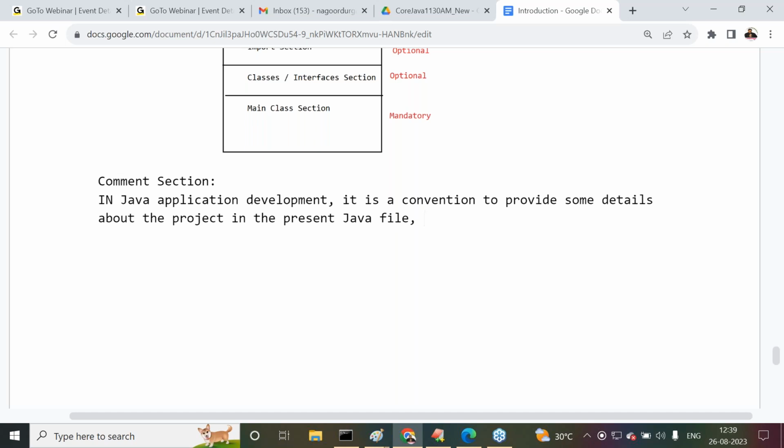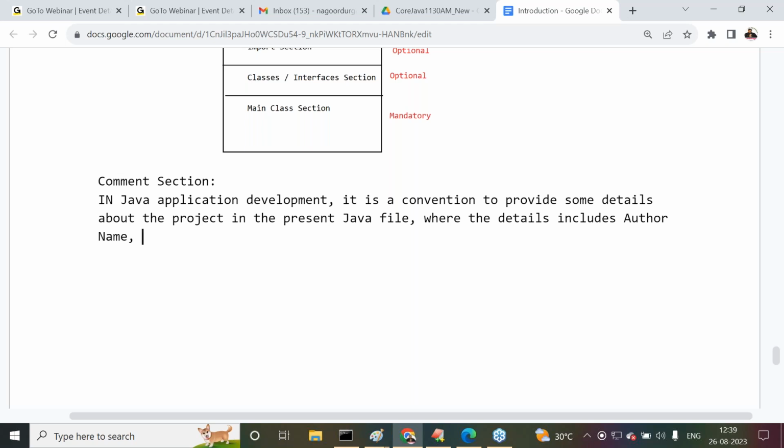Whatever Java file we have taken, it's a convention to provide some details. The details include the author name, that is, who is writing this code, the developer name.